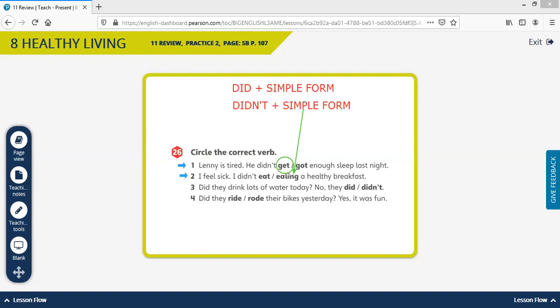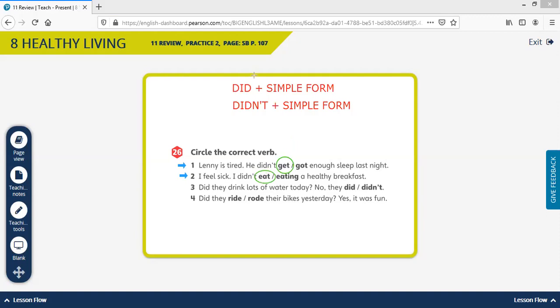Simple form is eat. Remember, simple form is the normal, regular form of the verb. Eat, play, cook, watch, jump. I didn't eat a healthy breakfast.